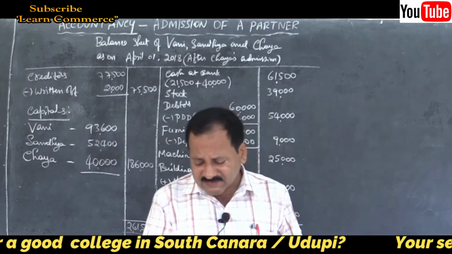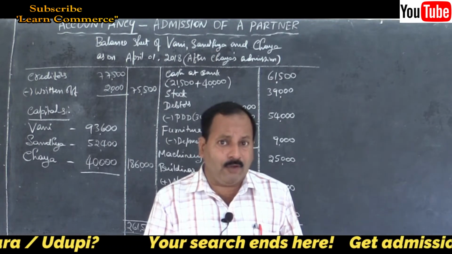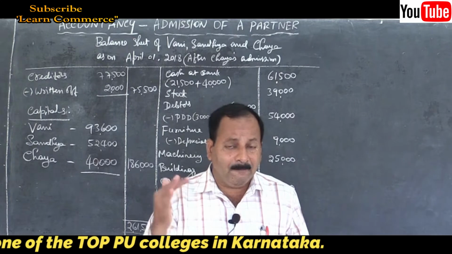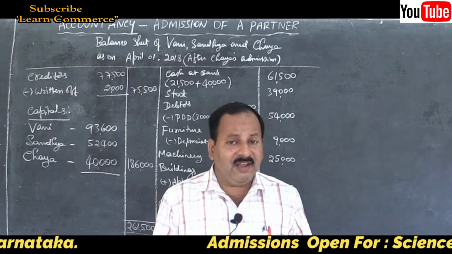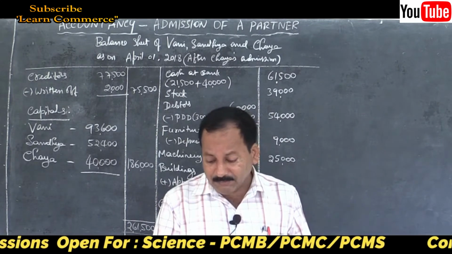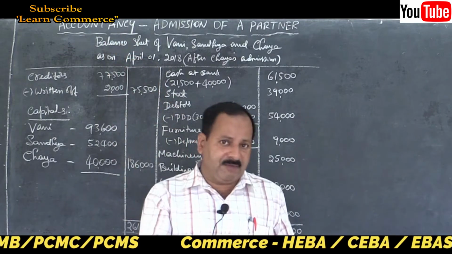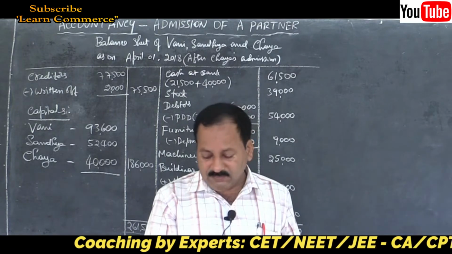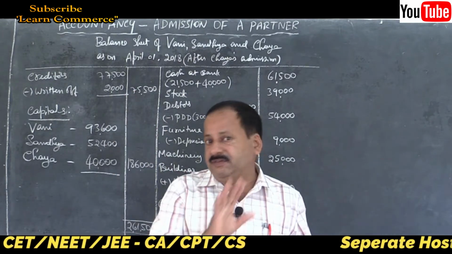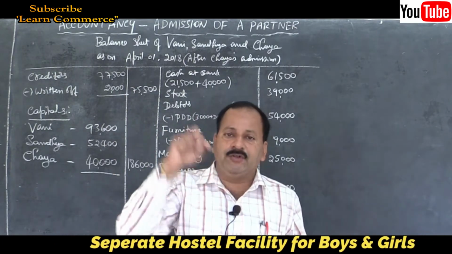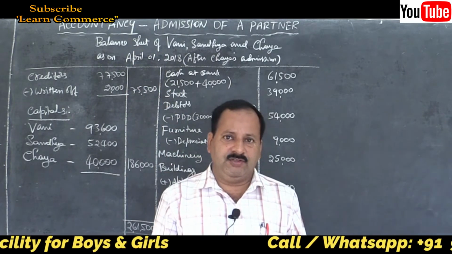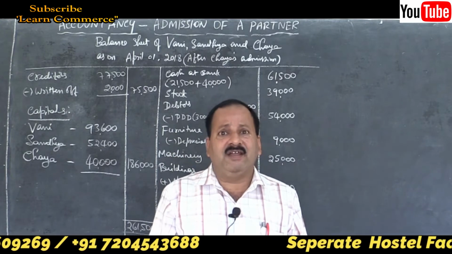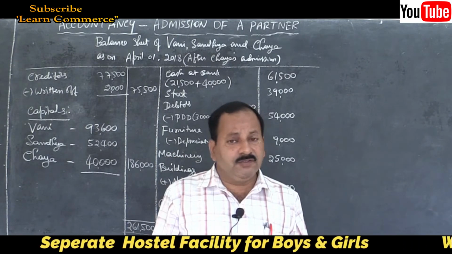See, assets are jumbled without following the liquidity order rule. So while redrafting the new balance sheet, you have to make sure that you write in the liquidity order. Remember these rules. Don't write like it is there in the problem, because the student should know how to write a balance sheet. So that is the main concept. Sometimes intentionally they will jumble the assets. So you should follow the rule.